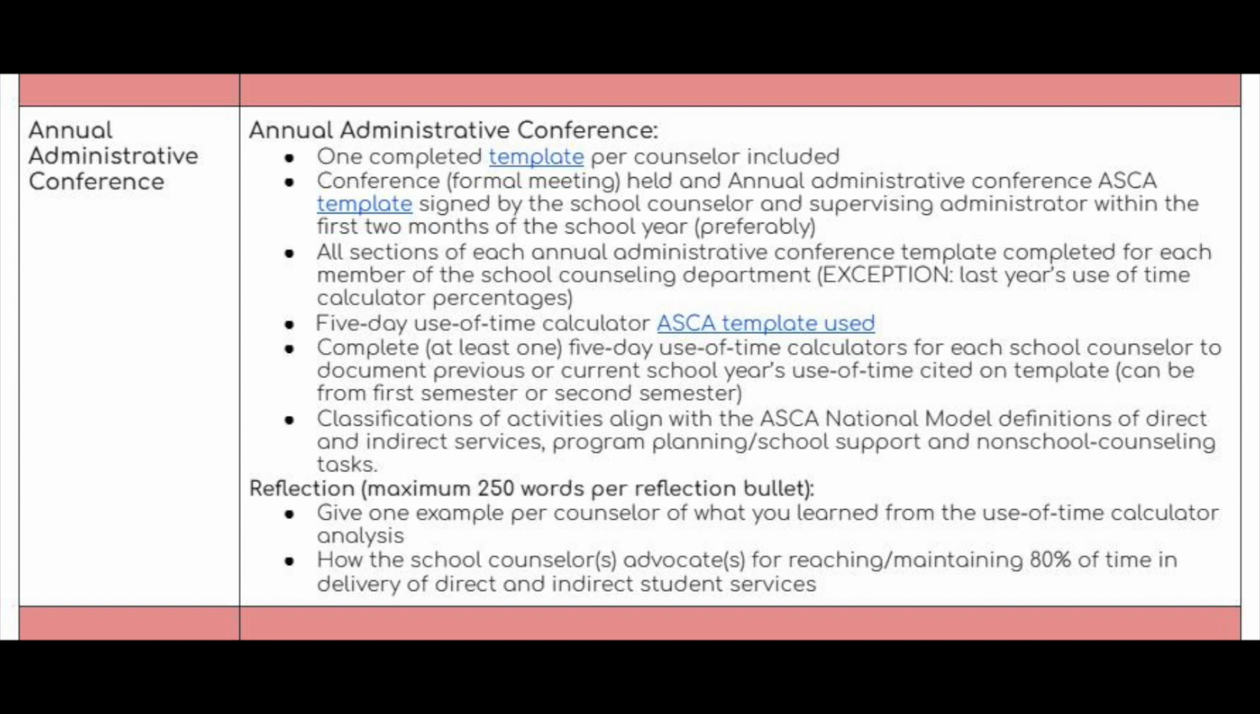All sections of this annual administrative conference template, we want it completed for each member of the school counseling department, with the exception of the year prior's use of time calculator percentages. Obviously, we don't want to discount a district of school counselors that started this process and only have their use of time calculator averages for the current year. So we will make that exception. However, if you are working towards RAMP designation, you will want to make sure to have those use of time calculator averages, one from the fall, one from a week in the spring from the year prior, and you will also be doing it for a goal for your current year.